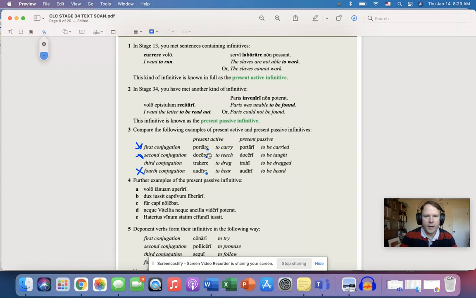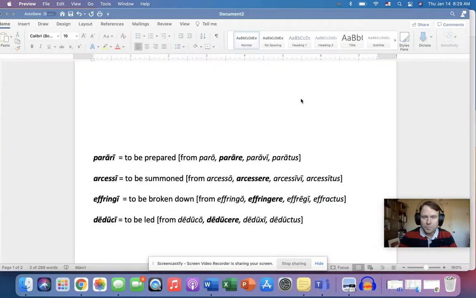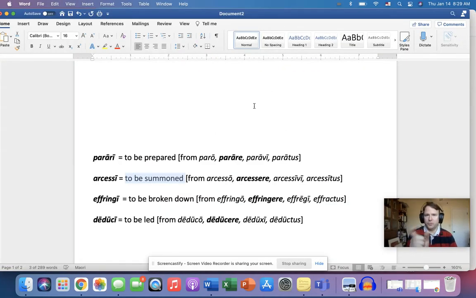So -are, -ere, -ire, and we change it to an I. All right, so portare, docere, audire. But in the third conjugation, we're going to drop three letters, trahere to trahi. Okay, so we have all of these examples, and I want you to practice this on Buzz, but I also want to point out one more thing, and this is kind of blending two ideas.